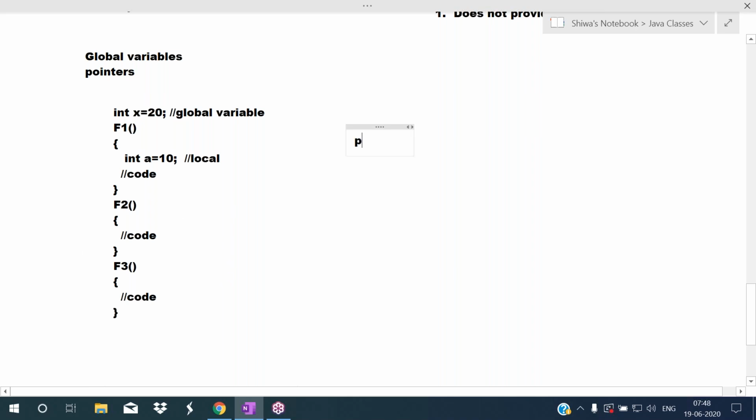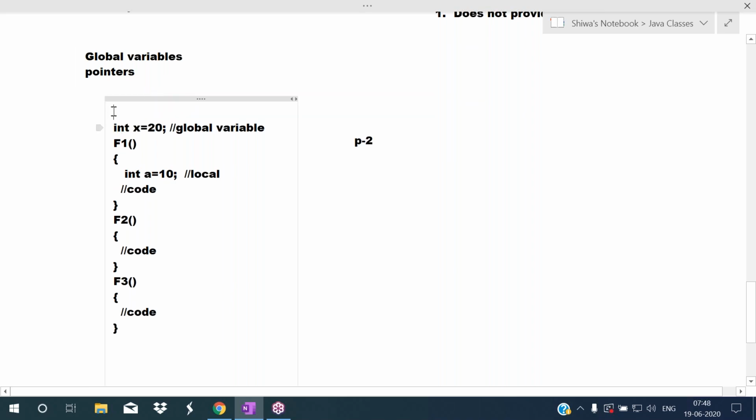Okay, assume that this is another program. This is program 1 and this one is program 2. In program 2, I want to access that x. If you want to access that x in program 2, you can access it.